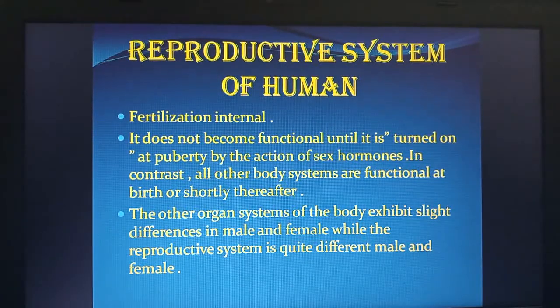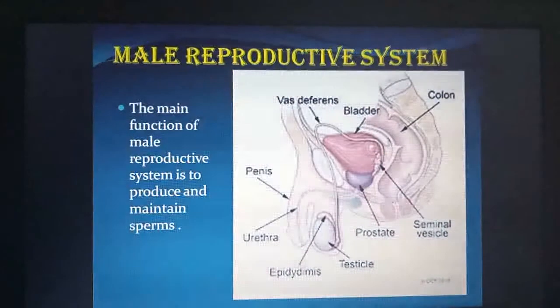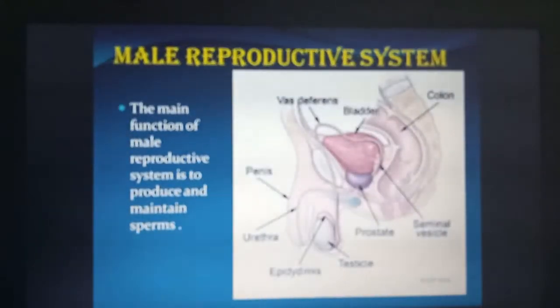Reproductive system of human. Fertilization, internal. It does not become functional until it is turned on at puberty by the action of sex hormones. In contrast, all other body systems are functional at birth or shortly thereafter. The other organ systems of the body exhibit slight differences in male and female, while the reproductive system is quite different in male and female. Here is the reproductive system.